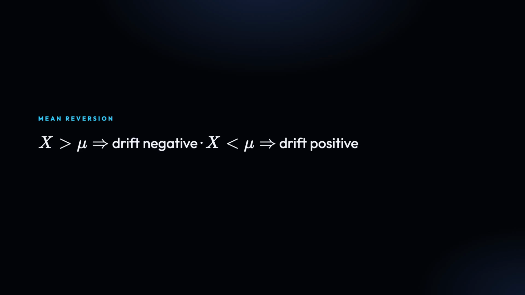Look at the drift. When x sits above mu, the drift is negative. When x sits below mu, the drift is positive. So the process is pulled toward mu at rate theta. That is mean reversion. Because the equation is linear, we solve it with an integrating factor.